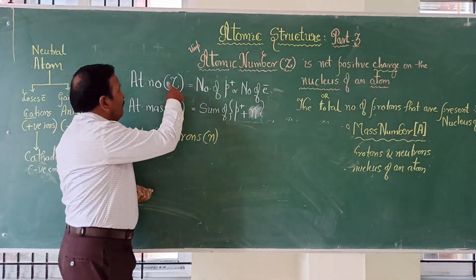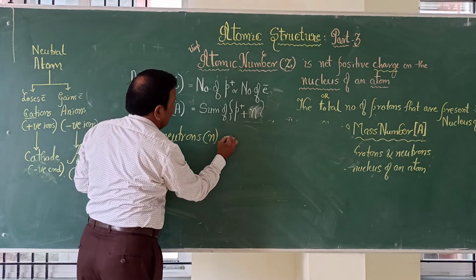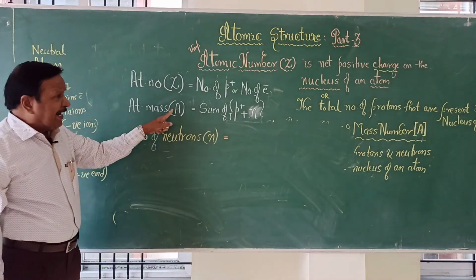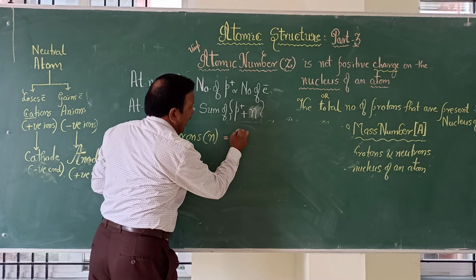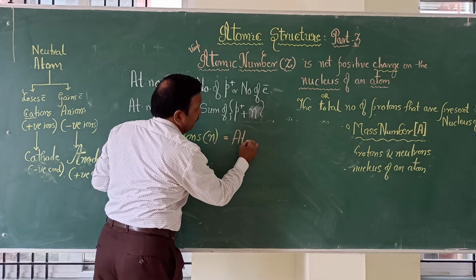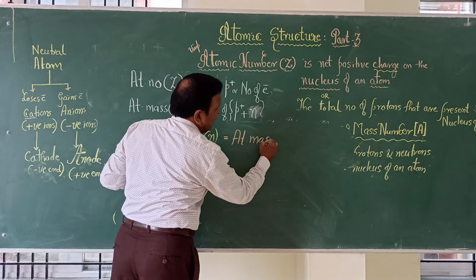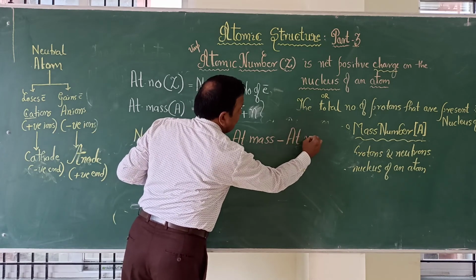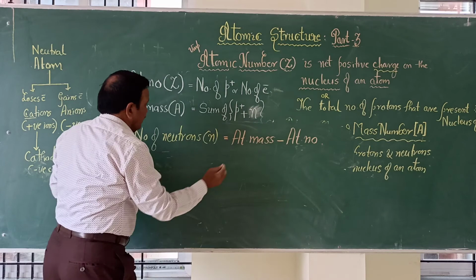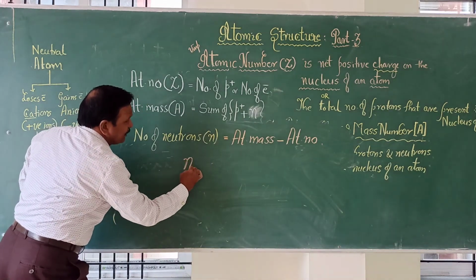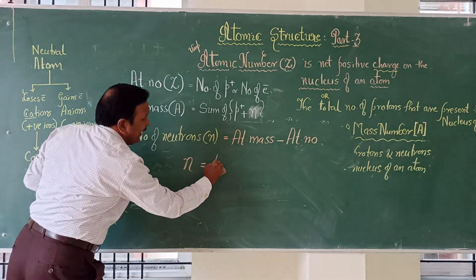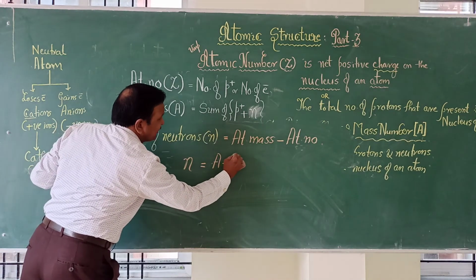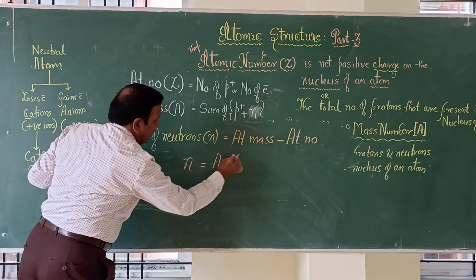Bigger is Z? No, bigger is A. So atomic mass minus atomic number, that is, N is equal to A minus Z.